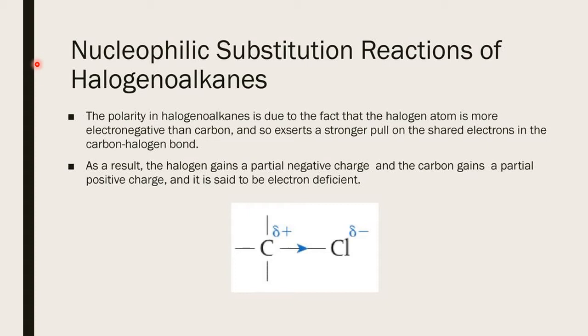So, let us start as usual our session on properties of haloalkanes, or by common name they are called alkyl halides. In our previous session, we studied that there are mainly three types of chemical reactions of haloalkanes and the haloarenes.